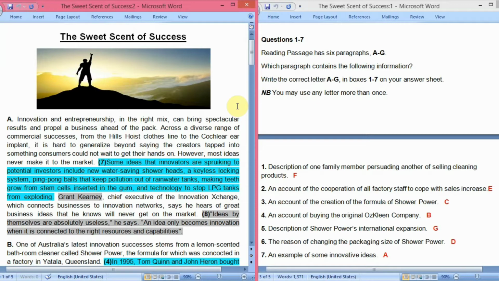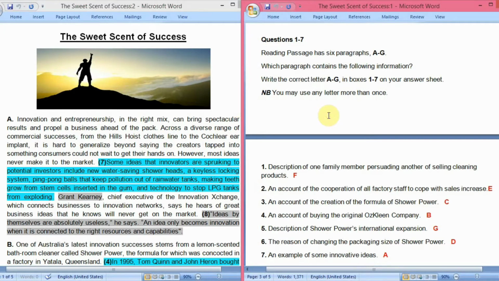So let's begin with the first 7 questions, where we have to find in which paragraph the information written in the questions appears. There are a total of 7 paragraphs, A to G, in this passage. So let's begin with the first question.